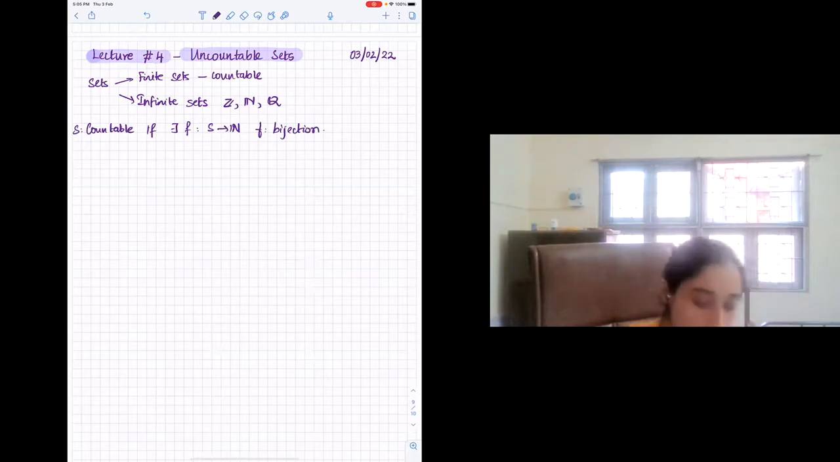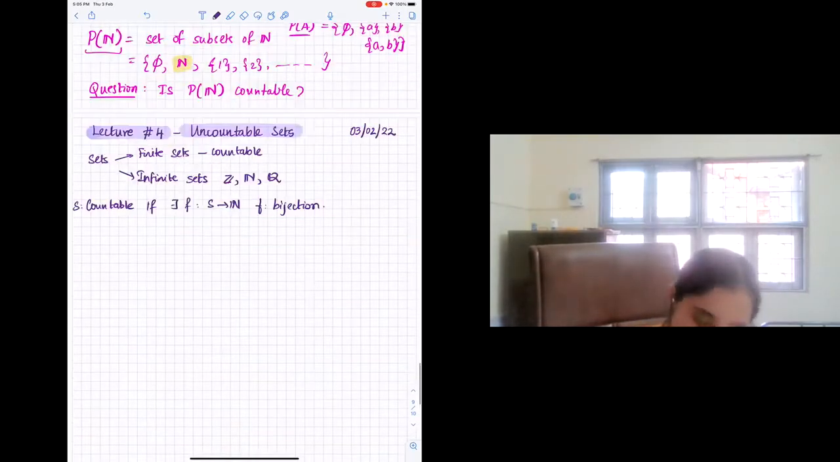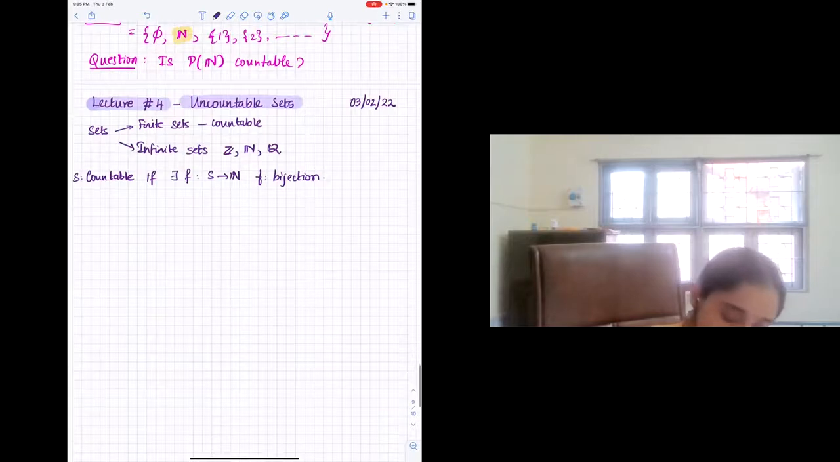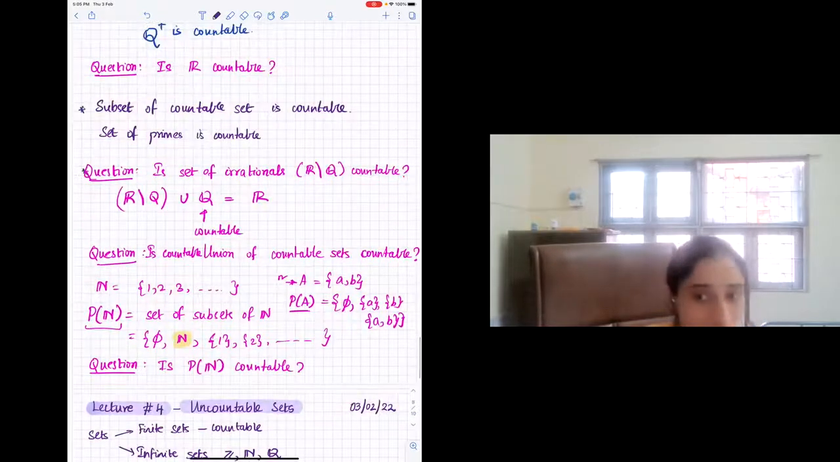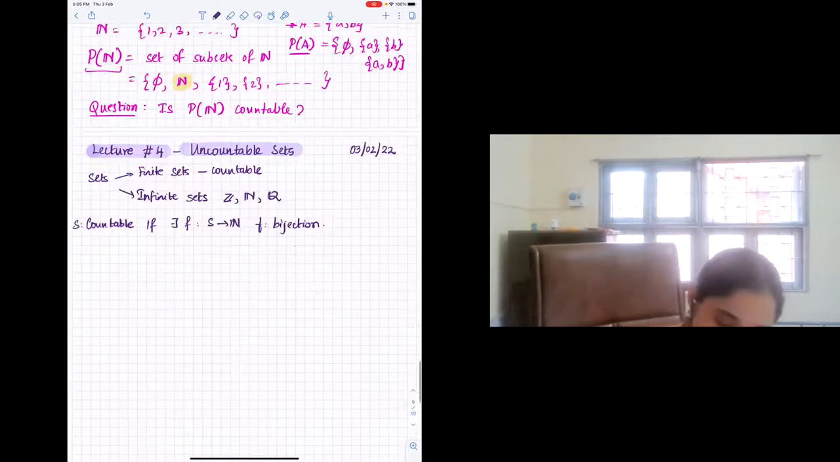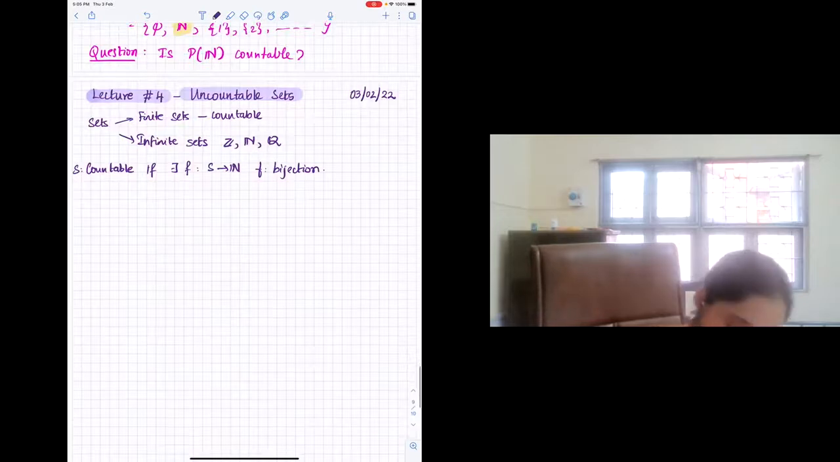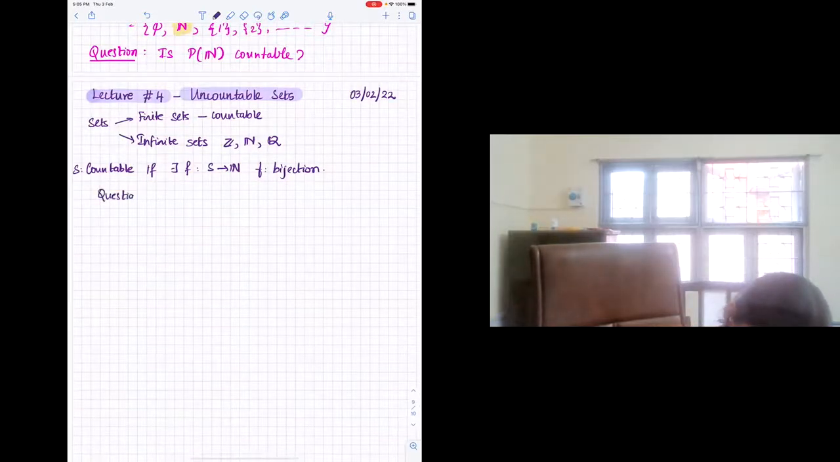So this way we were able to show that the set of integers and the set of rationals are all countable. So the next natural question to ask is what we had posed last time. Is the set of real numbers countable? Right? So that is what we want to try and answer. The question is: are the reals countable?